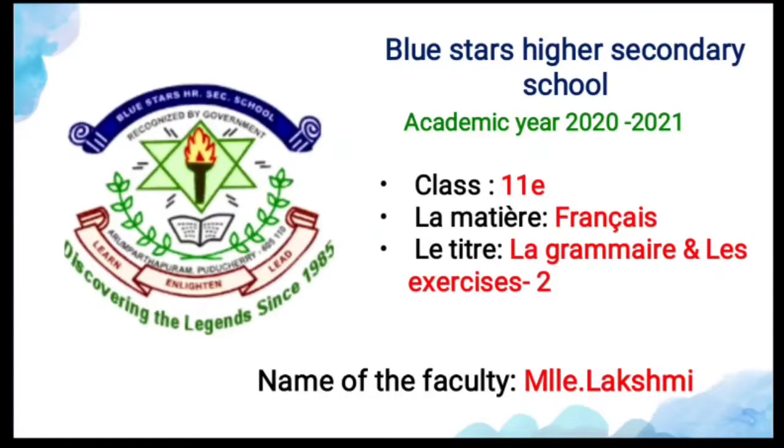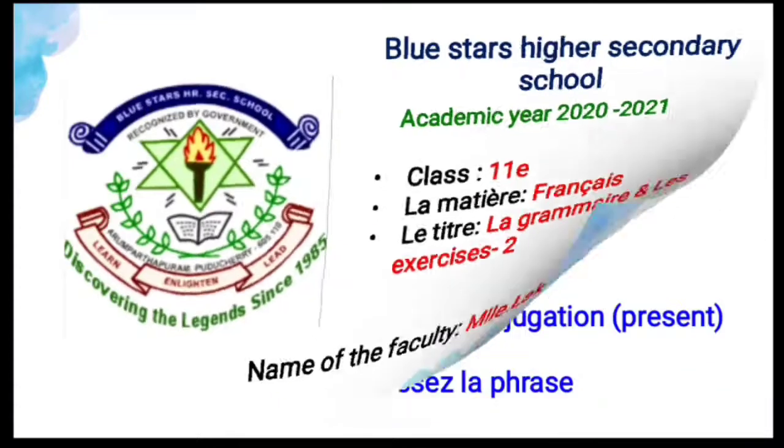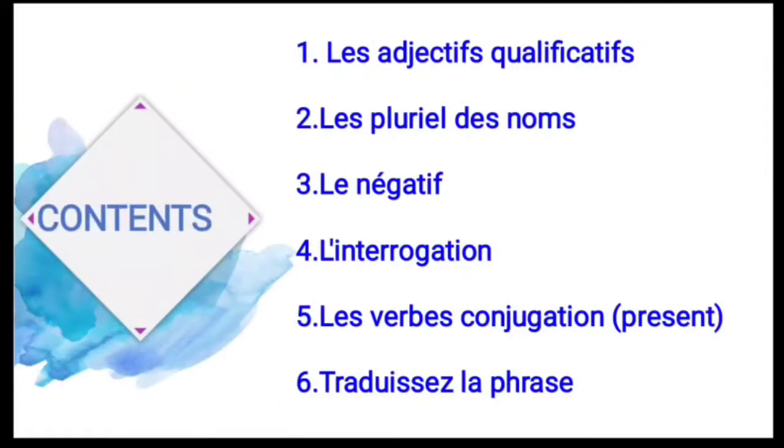So let us move to today's class, that is grammar part 2, and today's content is les adjectifs qualificatifs, which means qualifying adjective. Second, le pluriel du nom, that is plural noun. Third is la négation, negation, which is like a negative sentence. Fourth is l'interrogation. Fifth is the verb conjugation of present tense, and sixth is traduire la phrase. Traduire la phrase means translate the sentence.